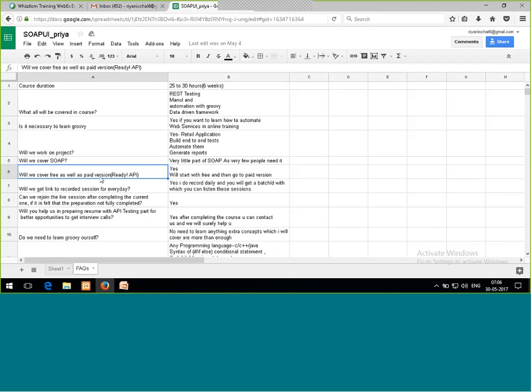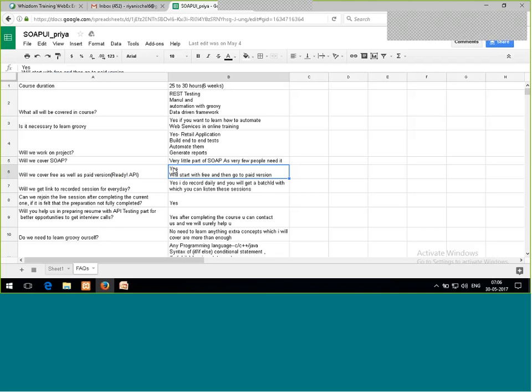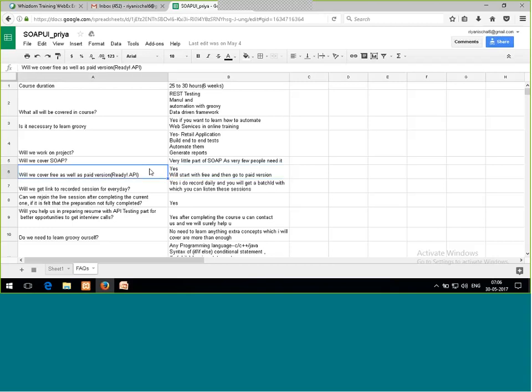And will we cover the free as well as the paid version? Yes, I'll cover both. As I said, we have 2 versions of SOAPUI. So I'll start with the free version, and I'll also work on the pro version. Both the versions of SOAPUI, I'll try to make you comfortable with.